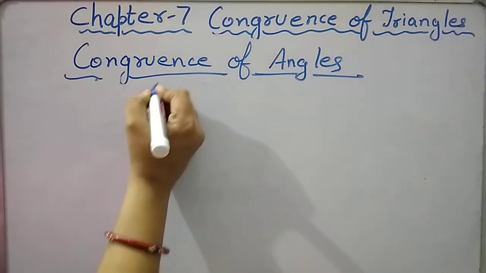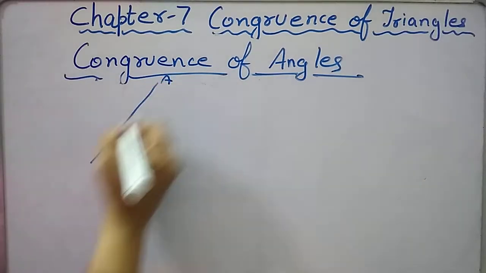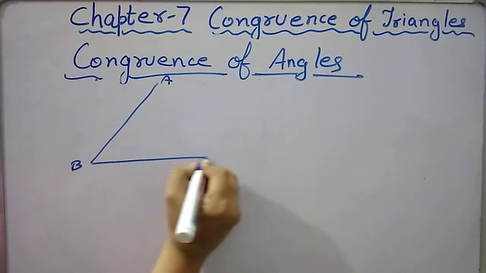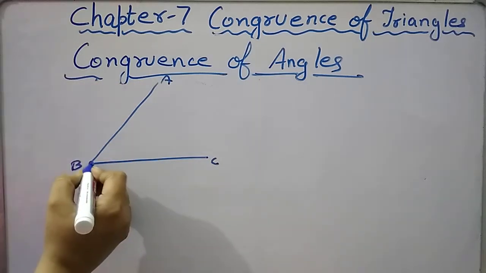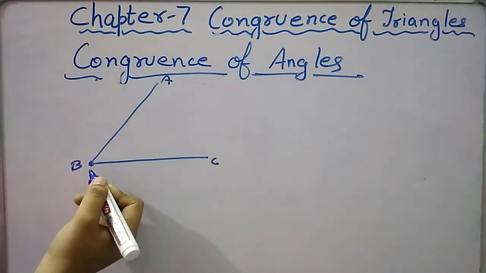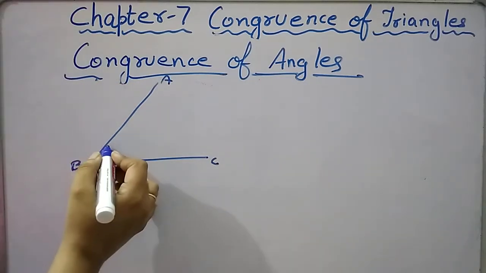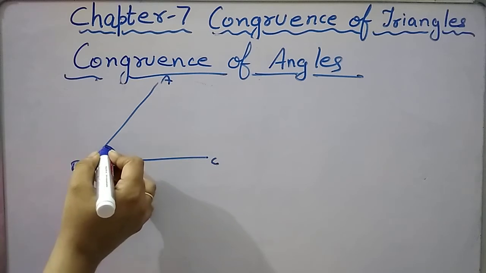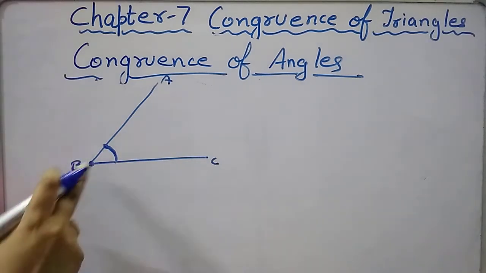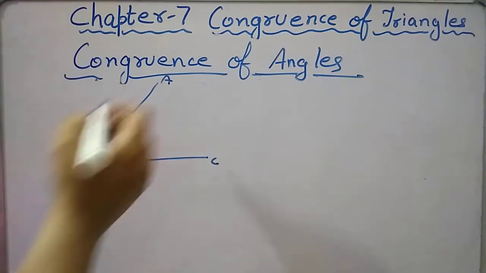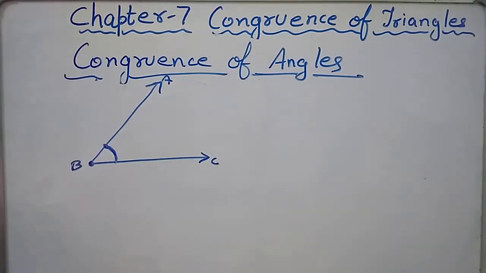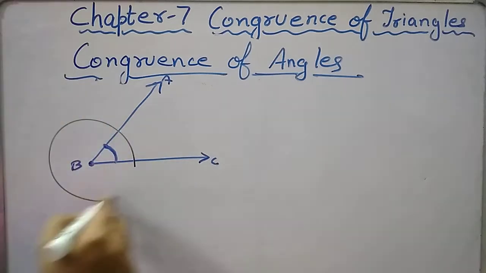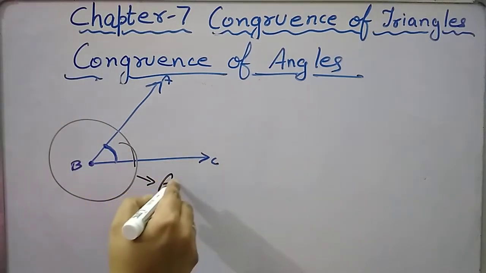If these two rays AB and BC intersect each other at point B, or you can call it a vertex, this is the angle which is formed by the intersection of these two rays. And this is called an angle.